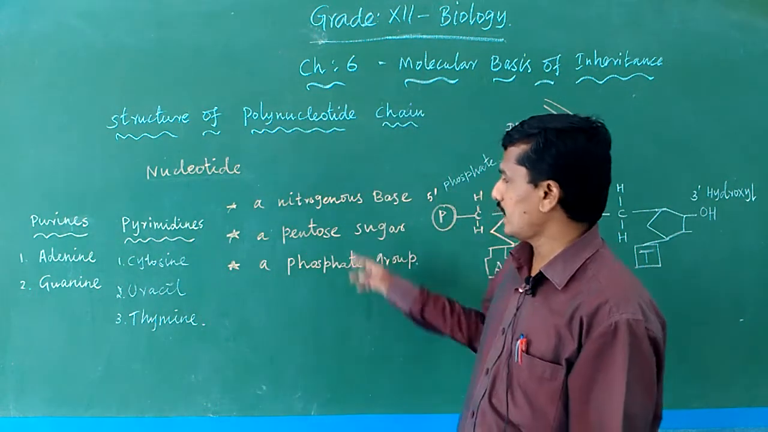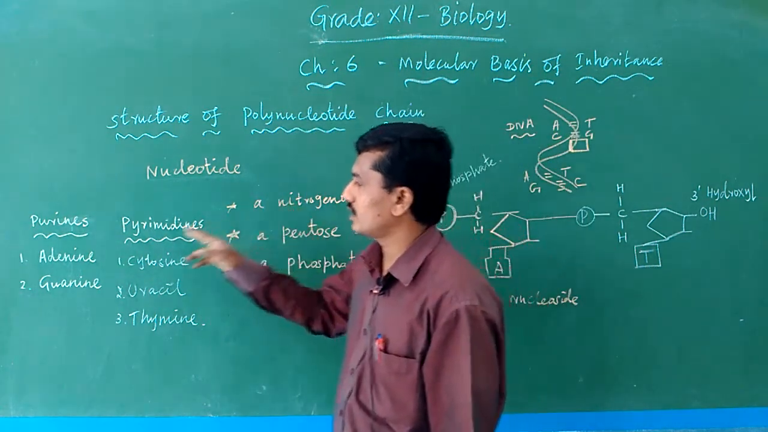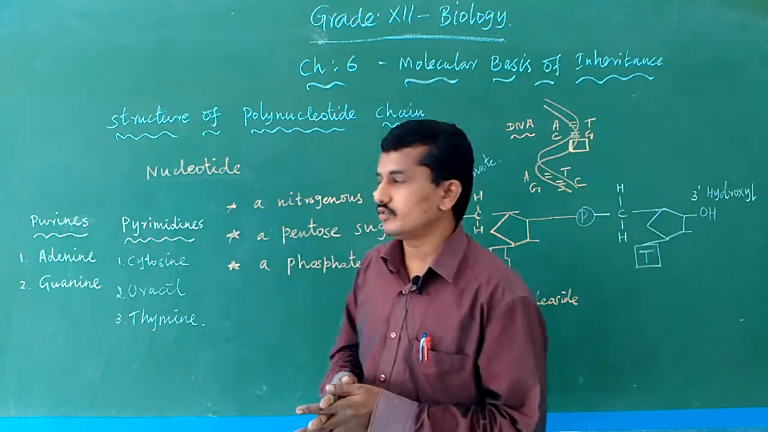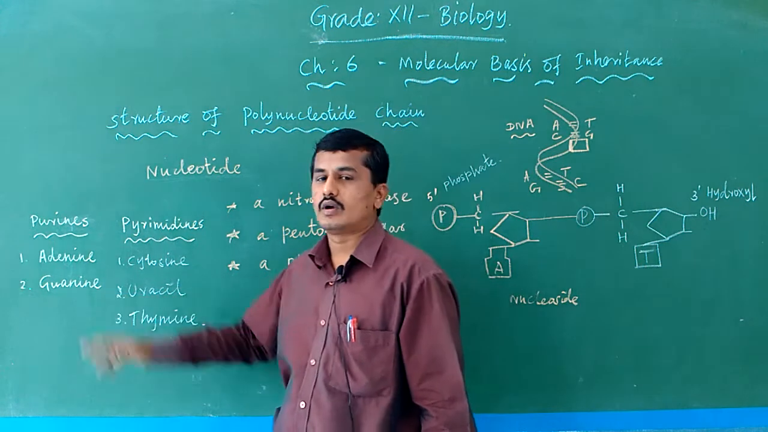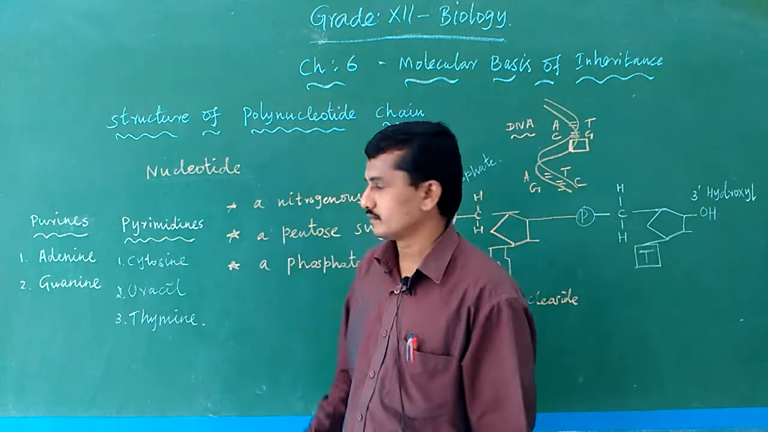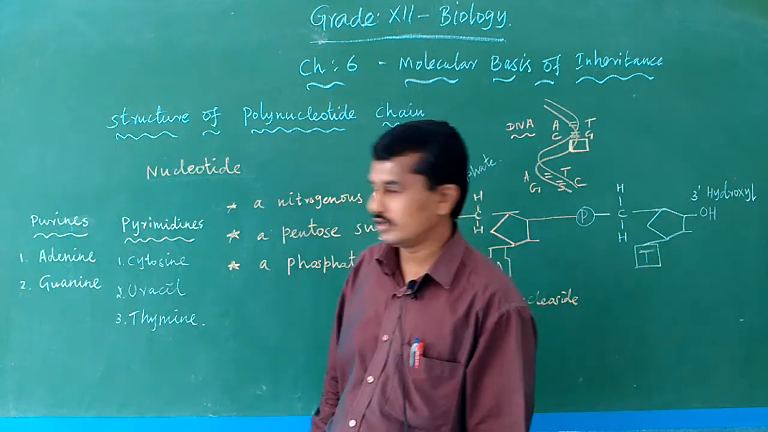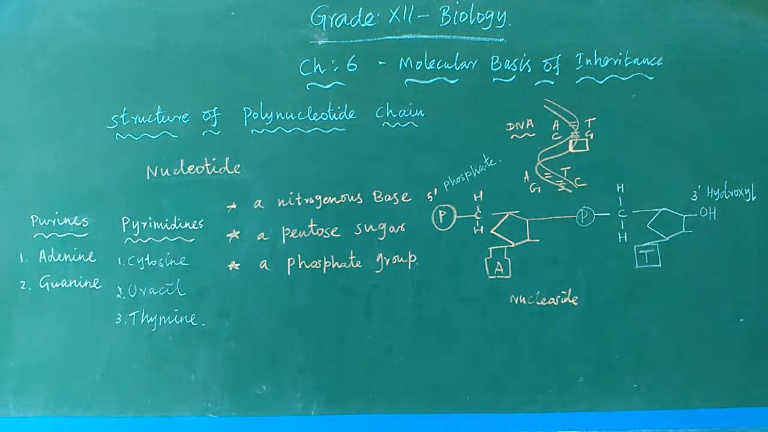What is meant by nitrogen base? Nitrogen bases are categorized into two categories, purines and pyrimidines. Adenine and guanine are examples of purines. Cytosine, uracil and thymine are examples of pyrimidines.